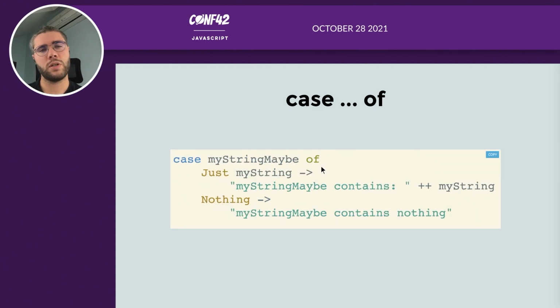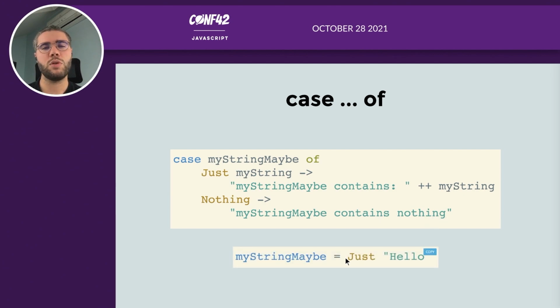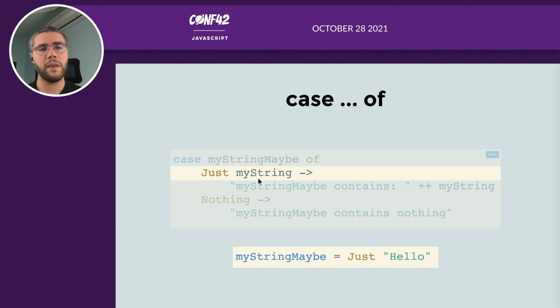You can also use case-of on custom types. It's its main use case. For example, here I have a Maybe of String. I can say if it's Nothing, I will return my string maybe. But if it's equal, for example, to just Hello, it will match with this member, and it will say, okay, my string will contain hello, so my string is a variable that will contain hello, and then you can return hello inside the body of this member.